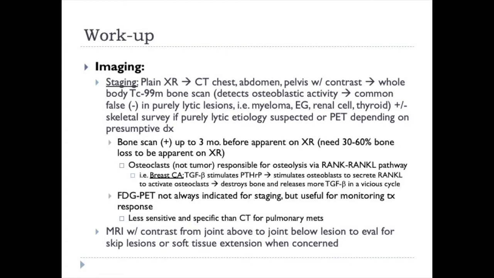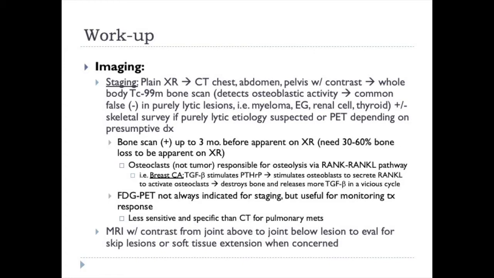The whole-body bone scan only detects osteoblastic activity, so it's commonly false negative in purely lytic lesions, including multiple myeloma, eosinophilic granuloma, renal cell cancer, and thyroid cancer. So in those particular diseases, if that's what's suspected or known as a primary cancer, when you're staging them, you need a skeletal survey instead that gets plain x-rays of the entire skeleton where you can detect lytic bone disease